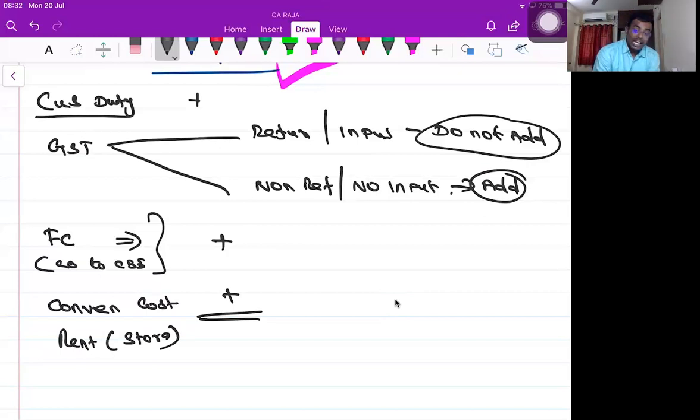Add. If it is necessary, you should add. Yes, it is necessary only. Because I can't transfer 100 kgs of cotton immediately from the purchaser point to my godown. I can't do that. So it is necessary only.